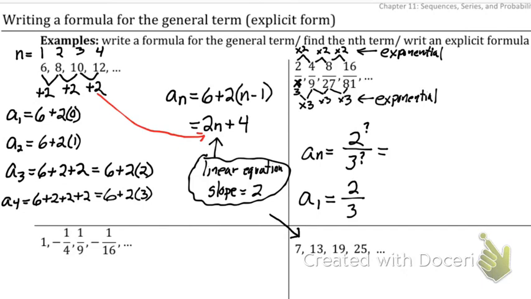It would just be n. It would just be n, because a to the 1 would be 2 over 3. So this is just going to be 2 to the n, and 3 to the n.